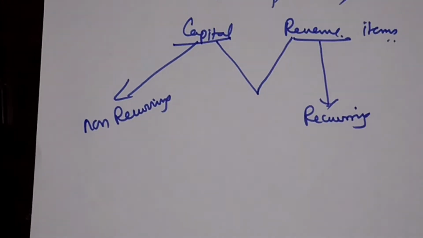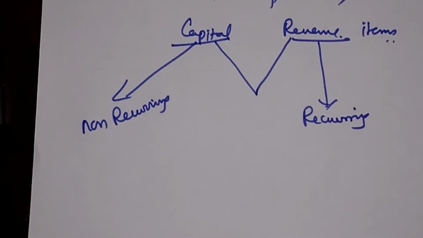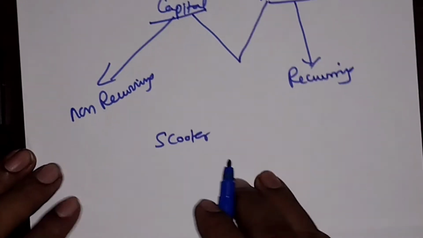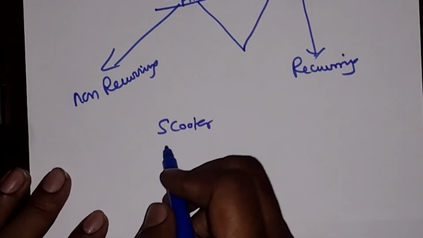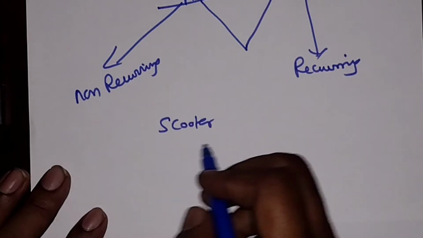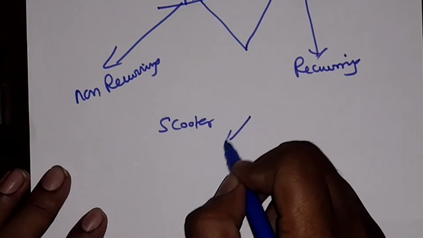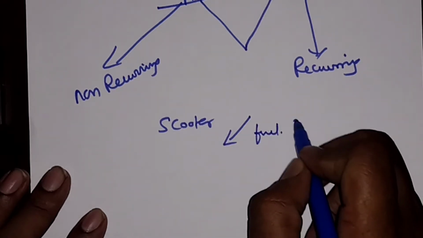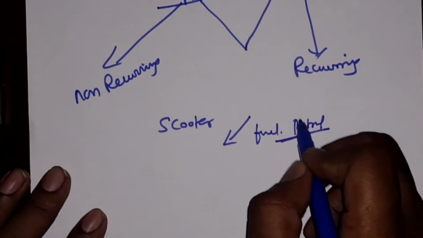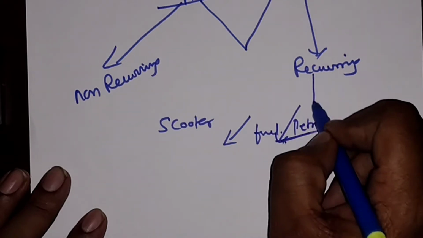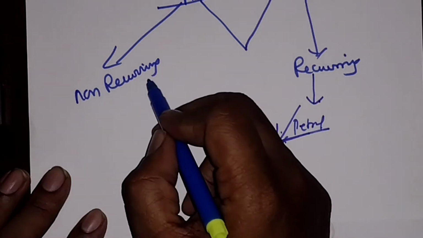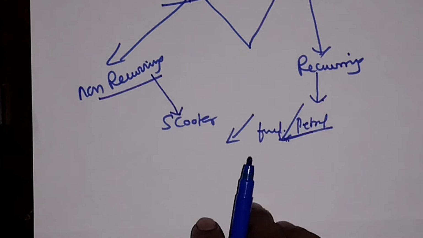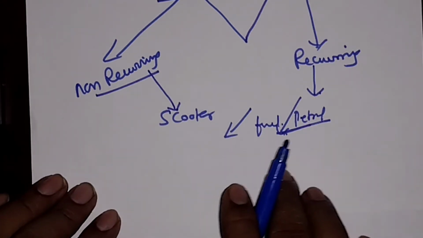For example, let me give an example like this. If you buy a scooter, the scooter we purchase only once. We will use it for a long period of time, and for that scooter we have to use fuel, that is petrol. So the petrol expenses will be again and again. That is called recurring, and the scooter is purchased only once. That is called non-recurring. The benefit of the scooter will last for a long period of time.